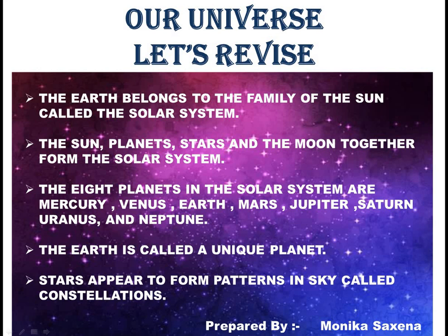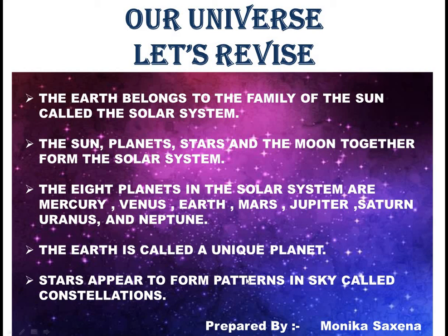So, children, let's revise. Today we have studied in our universe about the sun, moon and stars. The earth belongs to the family of the sun called the solar system. The sun, planets, stars and the moon together form the solar system. The 8 planets in the solar system are Mercury, Venus, Earth, Mars, Jupiter, Saturn, Uranus and Neptune, and the 9th planet is now called the dwarf planet Pluto.